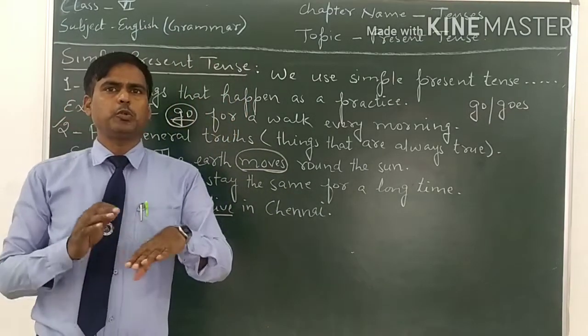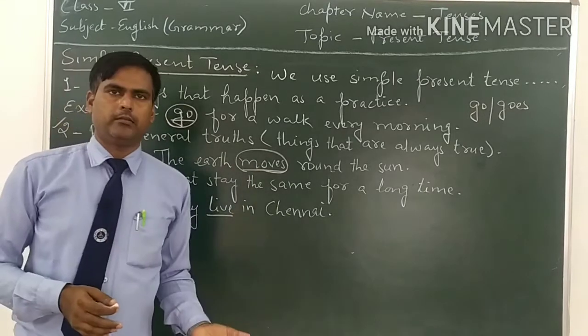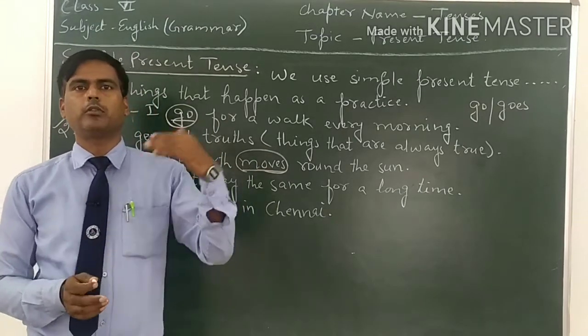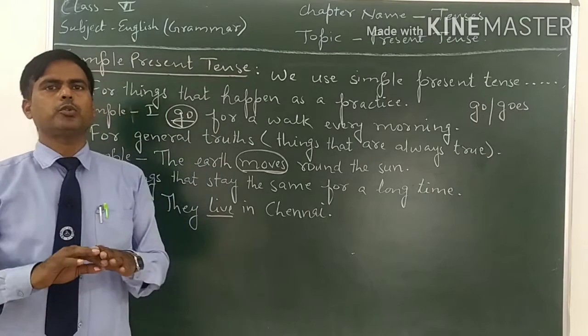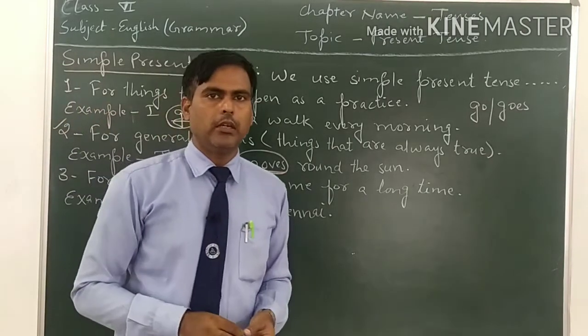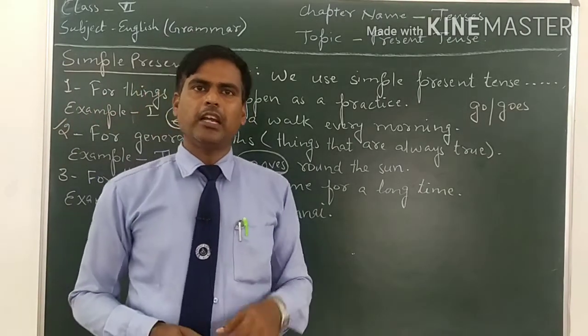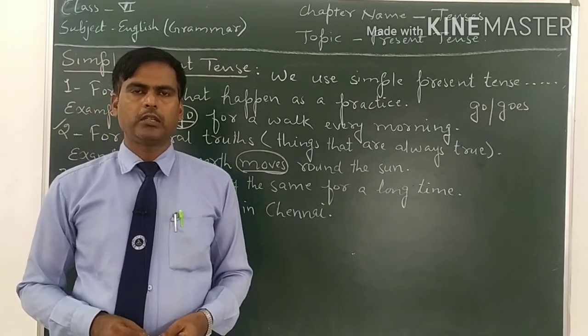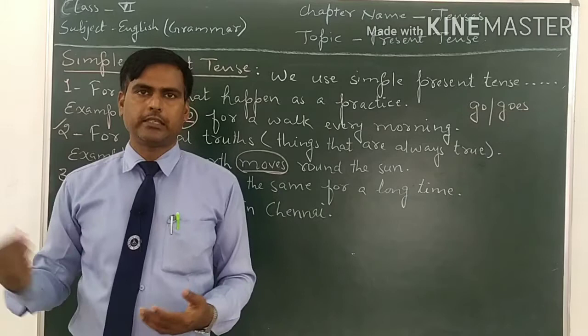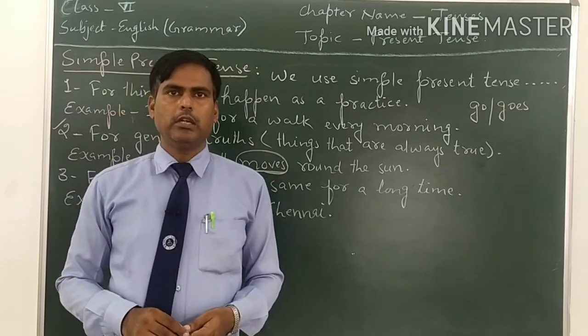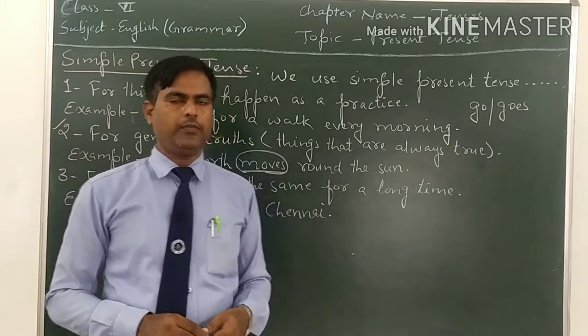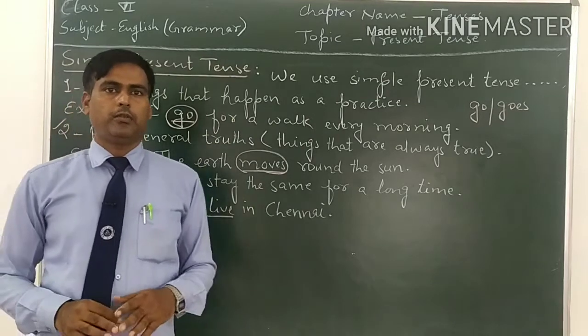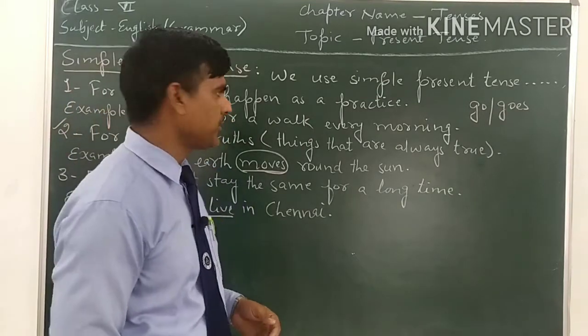The sun is not going to move around the earth, but the earth is going to move around the sun. You can use different sentences of this kind that are always true, that are universal truths. For example, the sun rises in the east. It is a universal truth. It will never change. If it changed, perhaps we would face difficult problems.